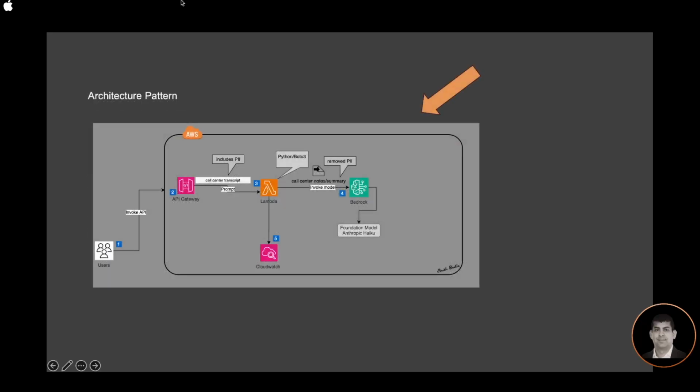Let's look at the architecture pattern. We have a user who is invoking the API. The API is hosted using API Gateway. We are passing a call center transcript as the prompt, which is consumed by a Lambda function. The Lambda is written in Python Boto3, and this transcript actually includes the PII data. Lambda will invoke the Bedrock API, which is using the underlying foundation model Anthropic Haiku. Bedrock is returning the response after removing the PII data, which is then returned to the user.